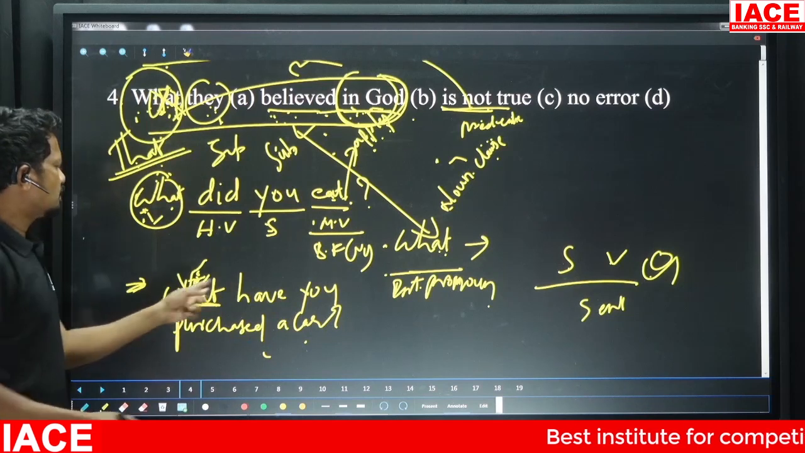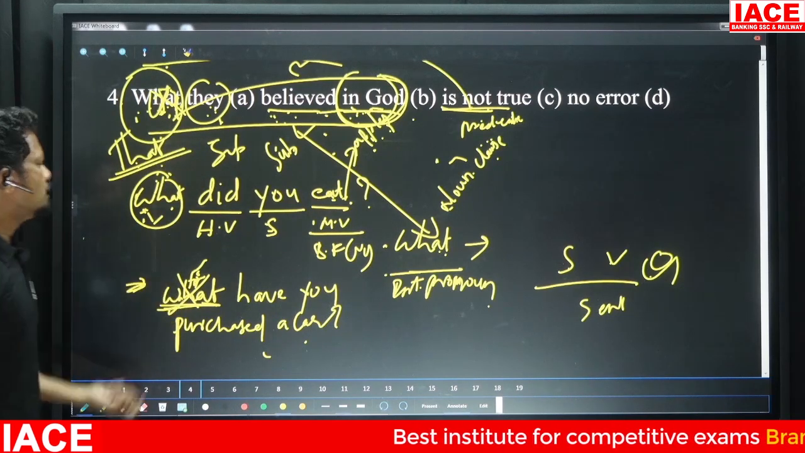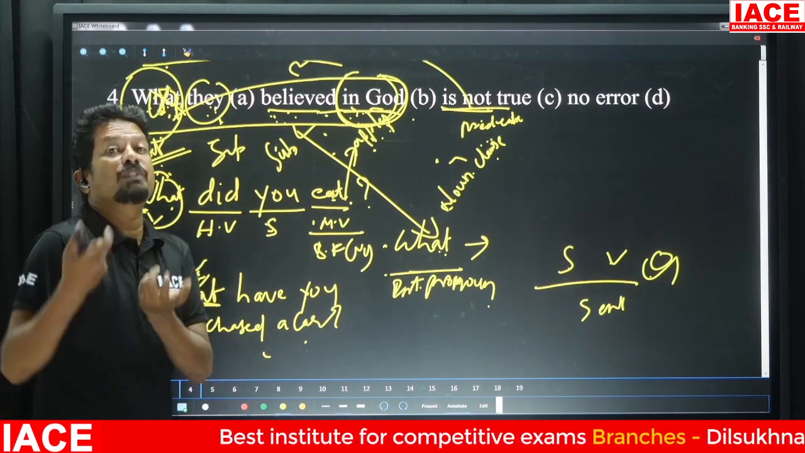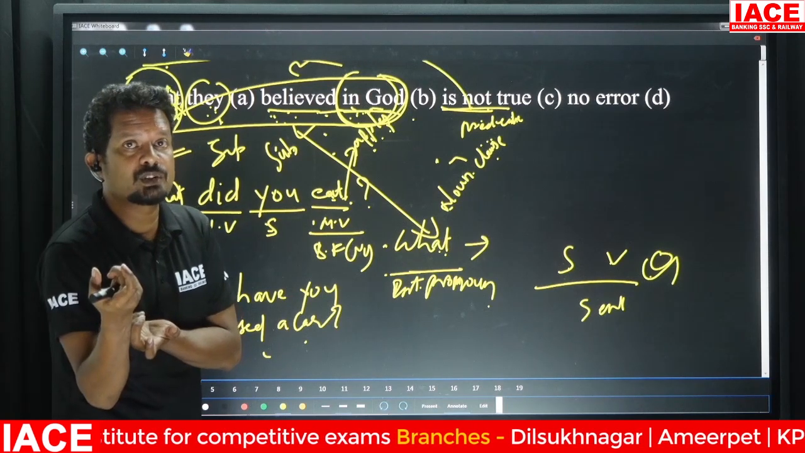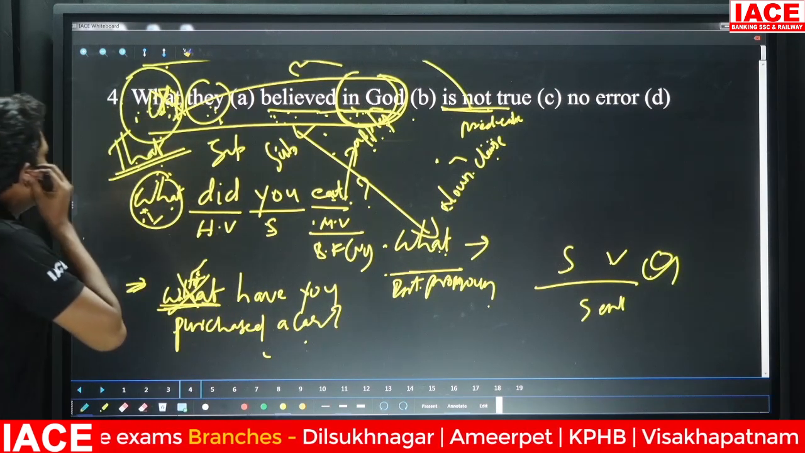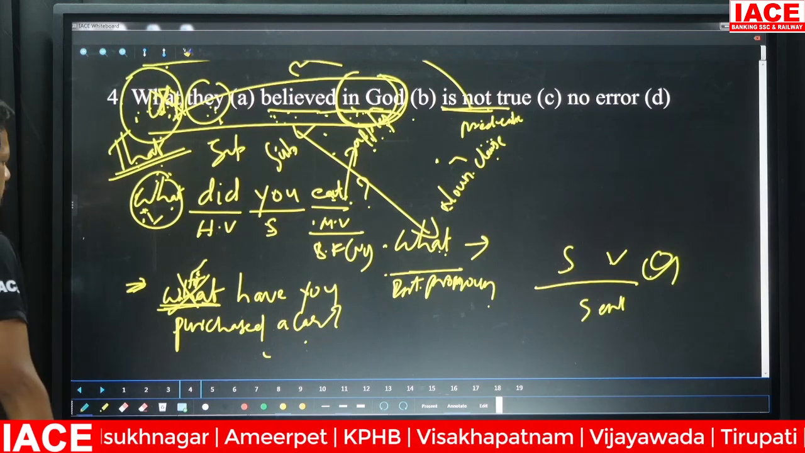So hence the function of what: what is used in a sentence when there is absence of information. Yes, ma'am. So you will move on to the next question. All right.